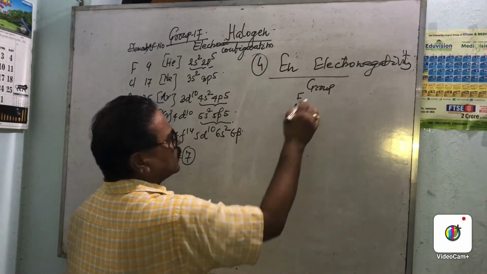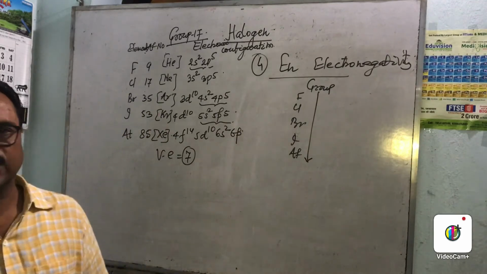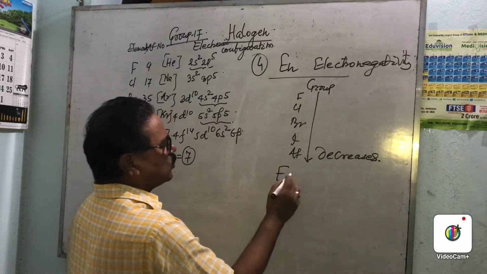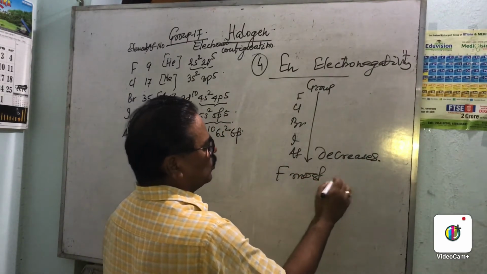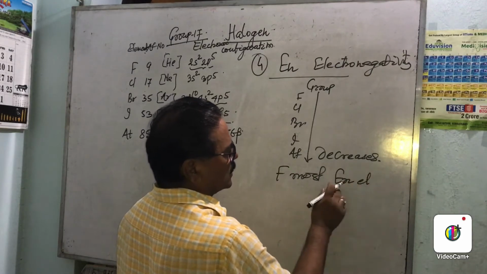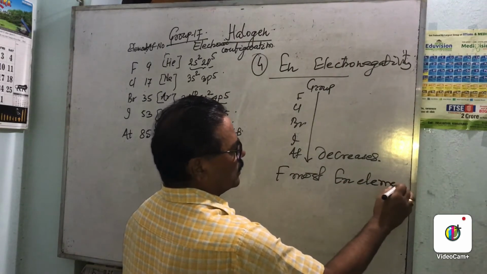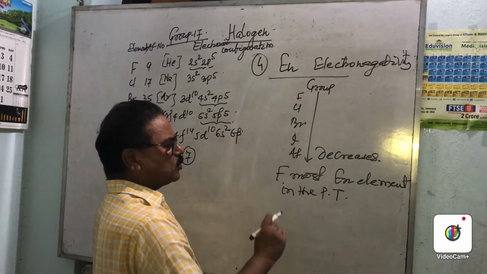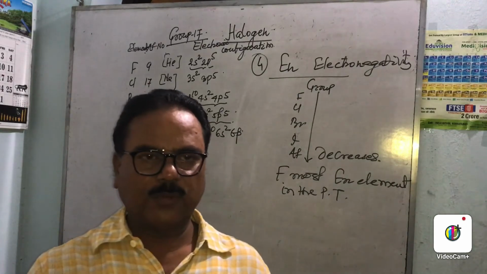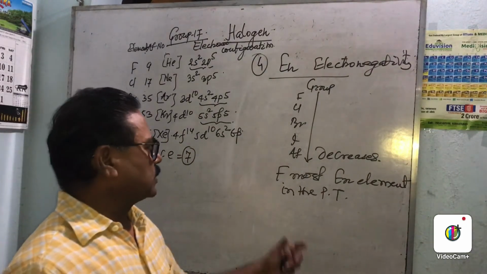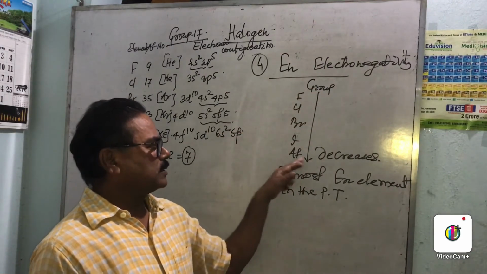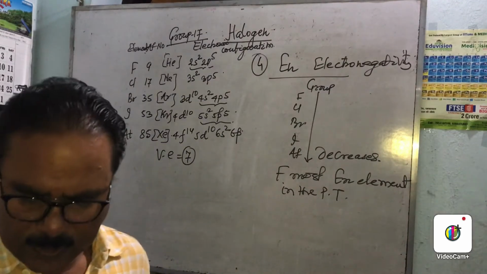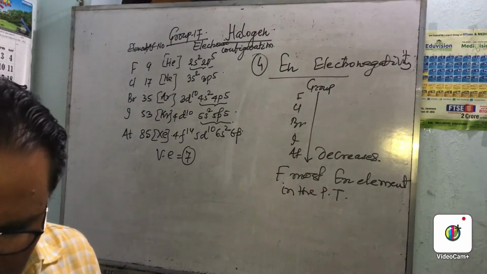अस्टेटाइन, राइट, तो हम लोग का इलेक्ट्रॉन गेन एंथैल्पी डिक्रीज करेगा, and this is a fluorine is the most electronegative element in the following. Most electronegative element, EN stands for electronegativity, in the periodic table. And the second most electronegative element is oxygen, after fluorine. So when we come down in the group, its electronegativity decreases. So electronegativity is explained.